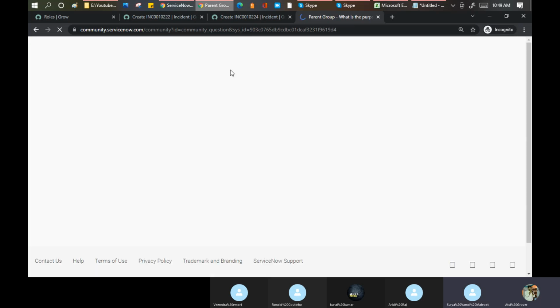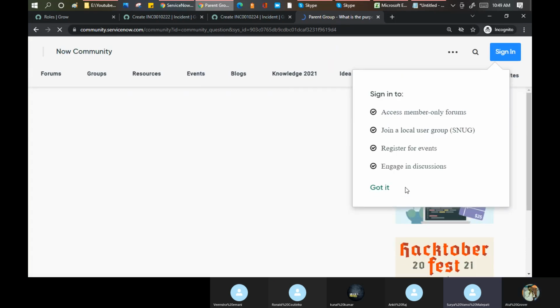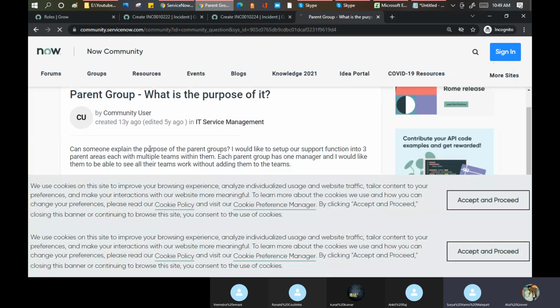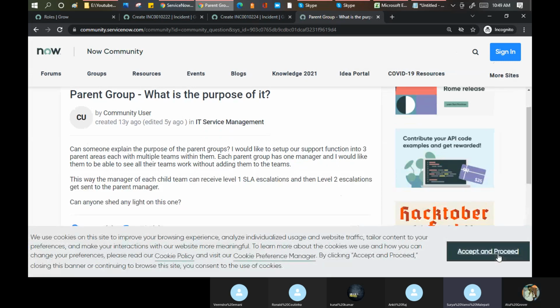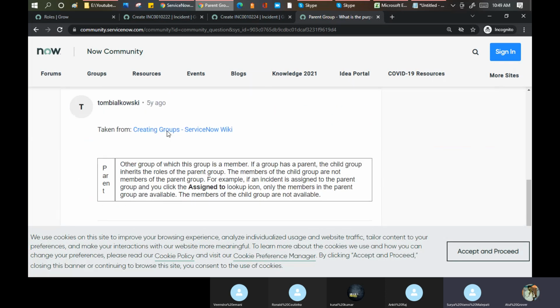Something similar to what we are discussing, but let's see what people say on the community part here. Can someone explain the parent group? I would like to set up support function into 3 for the parent. Let's see what people say.